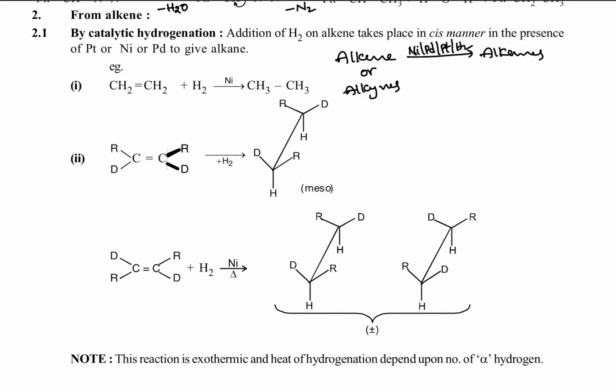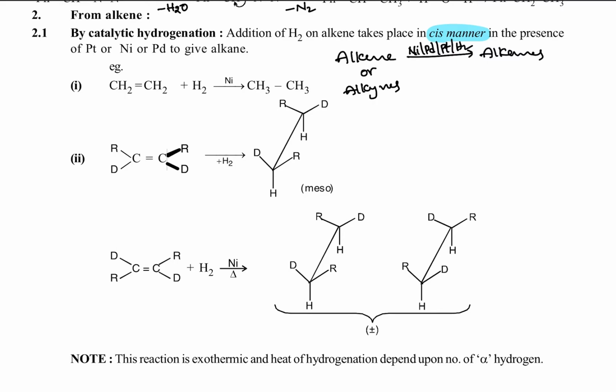In this reaction, the specialty is the cis manner. That means addition of hydrogen to the double bonded carbons happens in a syn manner. Syn manner means hydrogens will be added from the same side. So addition of hydrogen to an alkene is syn addition or cis addition.